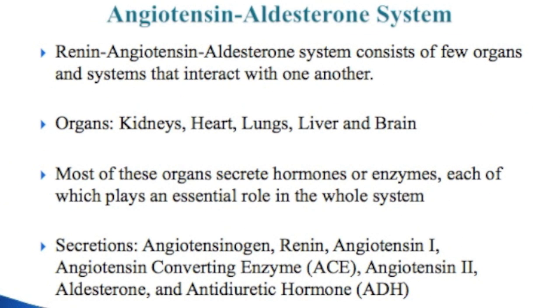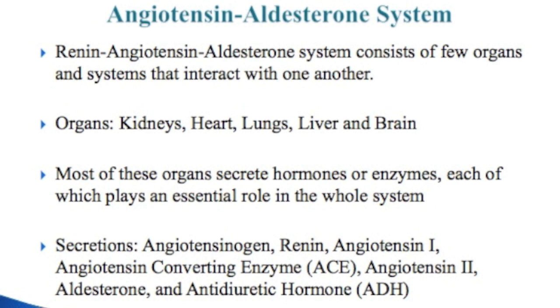Okay, now let's see what the renin-angiotensin-aldosterone system consists of. It includes different organs that work together by secreting hormones that affect each other, which makes it a system. In RAS, we can see how a few of our major body systems interact with one another to keep our blood pressure at normal levels. These systems include the cardiovascular system, renal and adrenal systems, respiratory system, hepatic system, and even our brain.